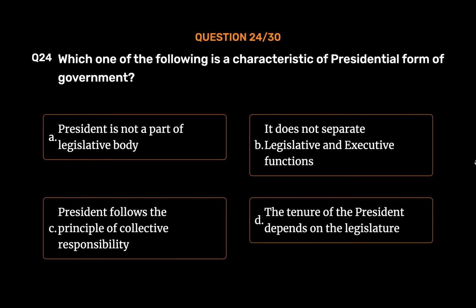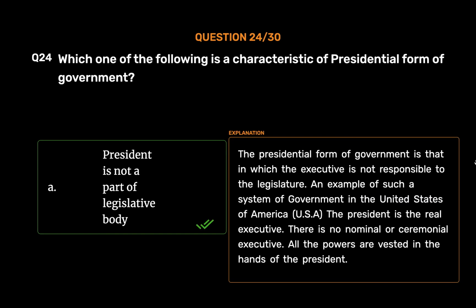The correct answer is Option A. President is not a part of legislative body. The presidential form of government is that in which the executive is not responsible to the legislature. An example of such a system of government is the United States of America, USA. The president is the real executive. There is no nominal or ceremonial executive. All the powers are vested in the hands of the president.